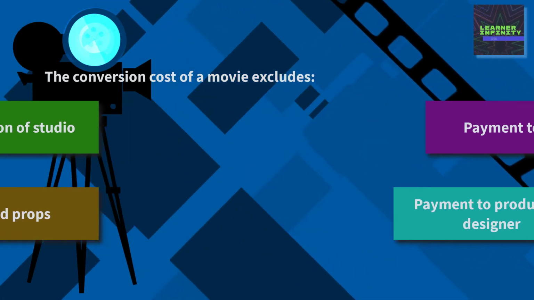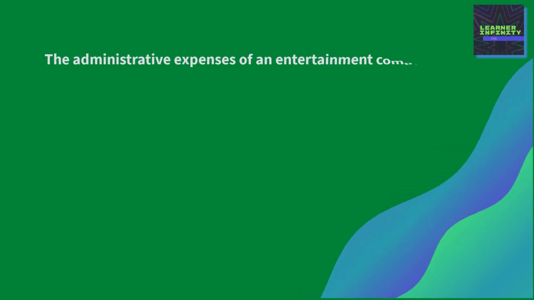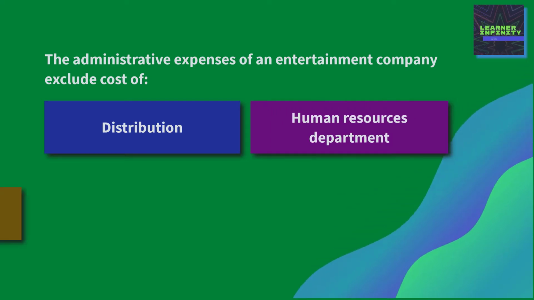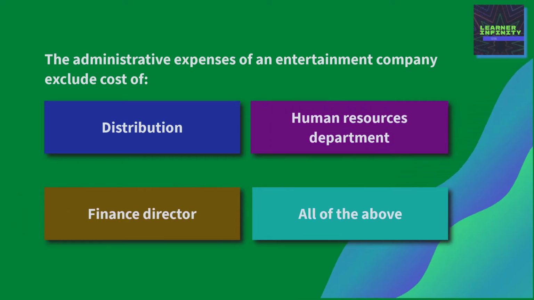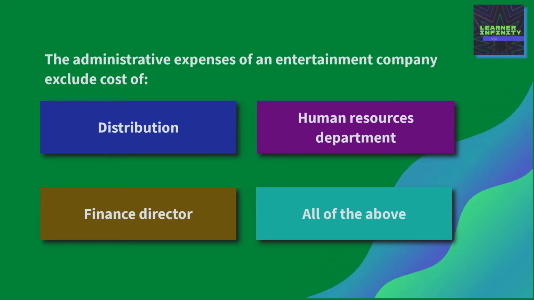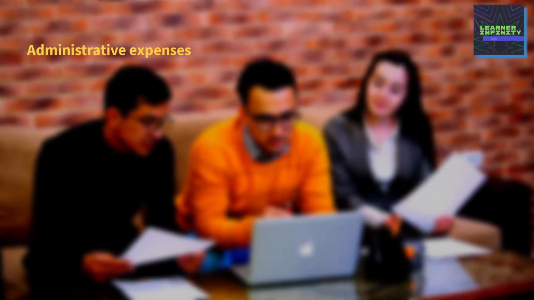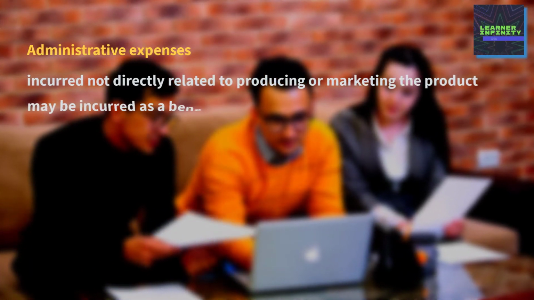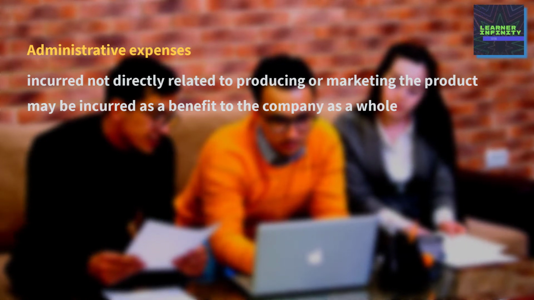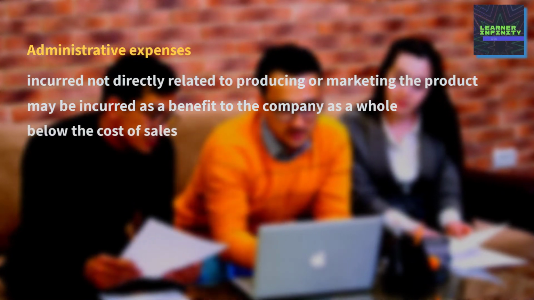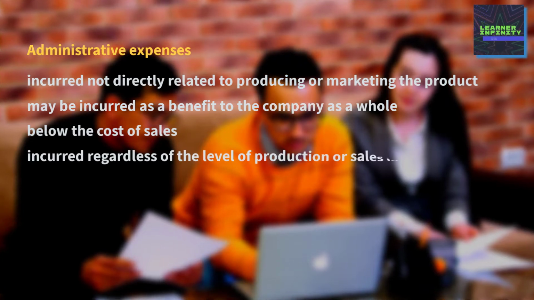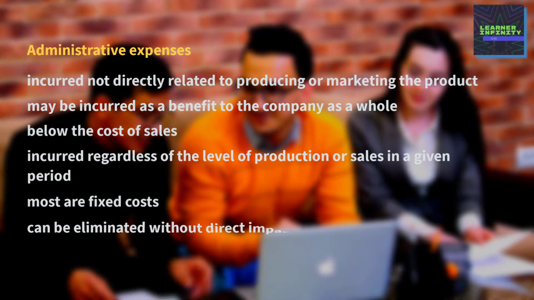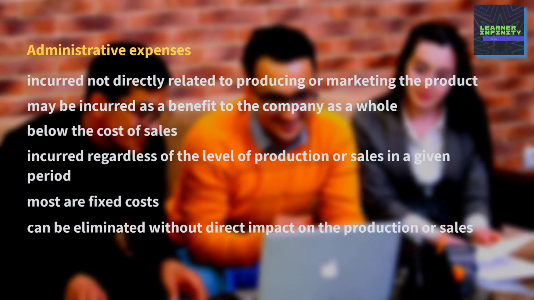How about another question? The administrative expenses of an entertainment company exclude cost of distribution, human resources department, finance director, all of the above. Let's compare administrative expenses and selling expenses. Administrative expenses are incurred not directly related to producing or marketing the product. They may be incurred as a benefit to the company as a whole. They are presented in the income statement below the cost of sales. They are incurred regardless of the level of production or sales in a given period. Most of them are fixed costs. They can be eliminated without direct impact on the production or sales of goods and services.